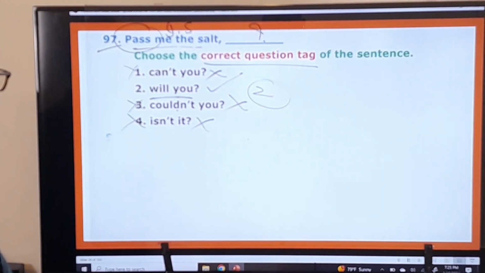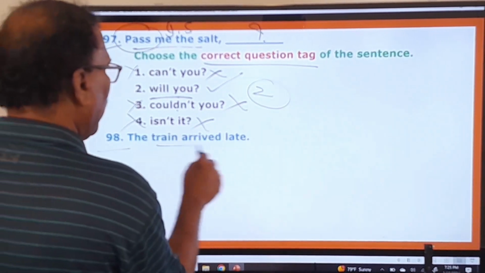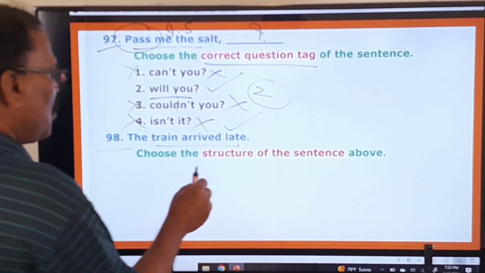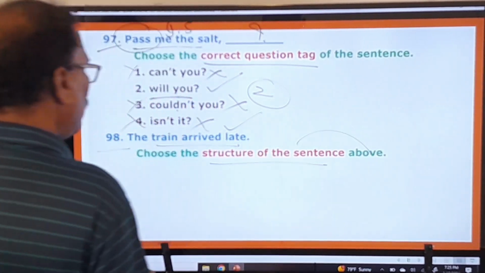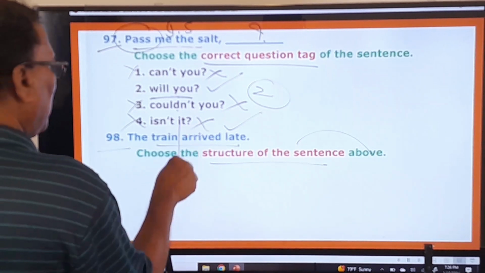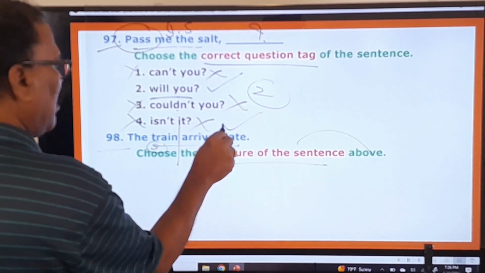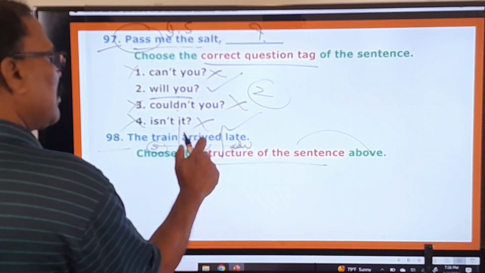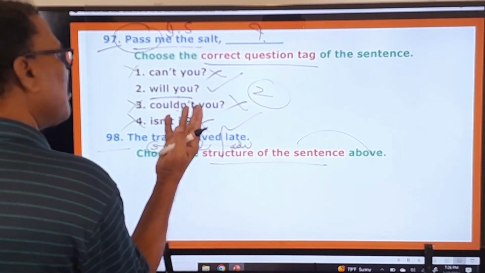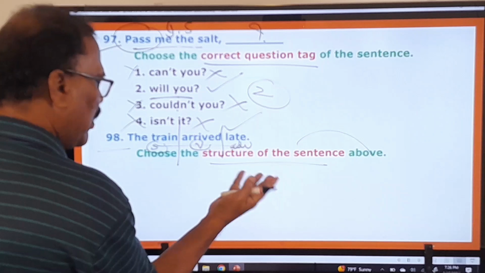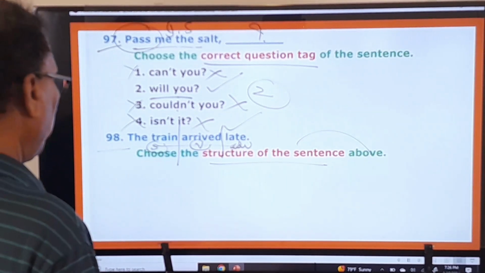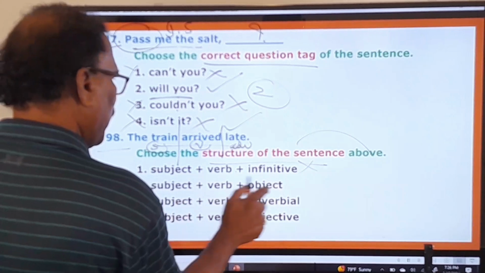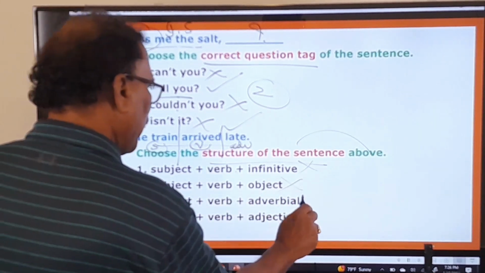So first one, third one, fourth one are wrong. Only the second one is the right one. You go to the next one, 98th one. The train arrived late. And what is the examiner asking you to do? Choose the structure of the sentence above. Structure means, very simple. The train, the subject, arrived, verb, late. Late is an adverb. The train arrived when? Late. So, as an adverb. Here, subject, verb, infinitive is wrong. Subject, verb, object is wrong. Subject, verb, adverbial, yes.